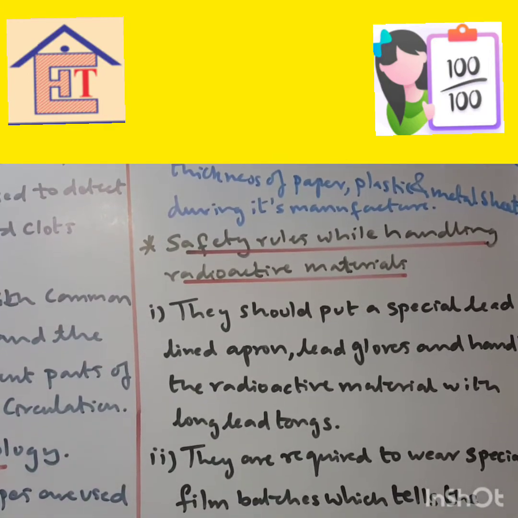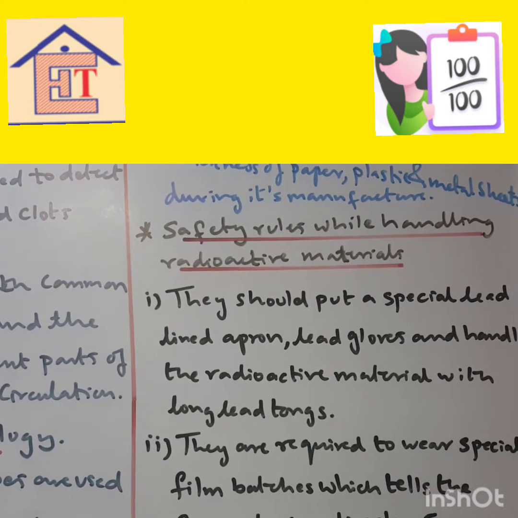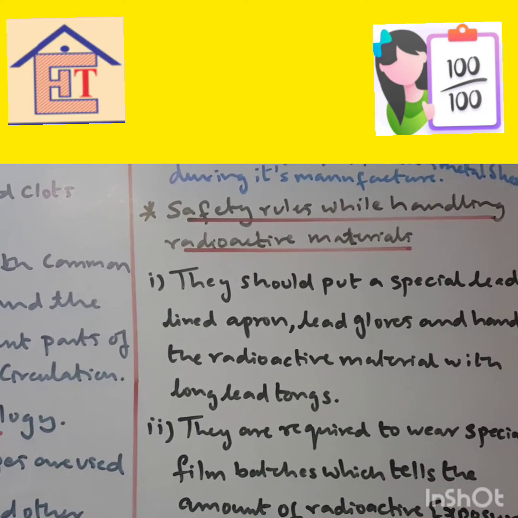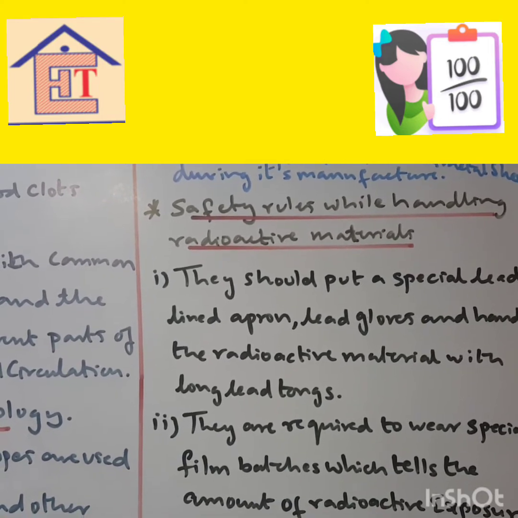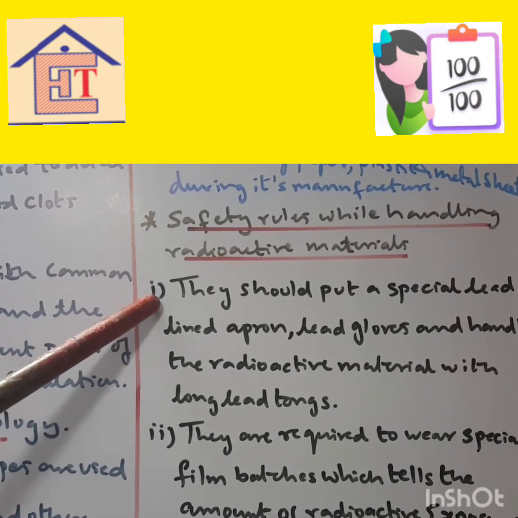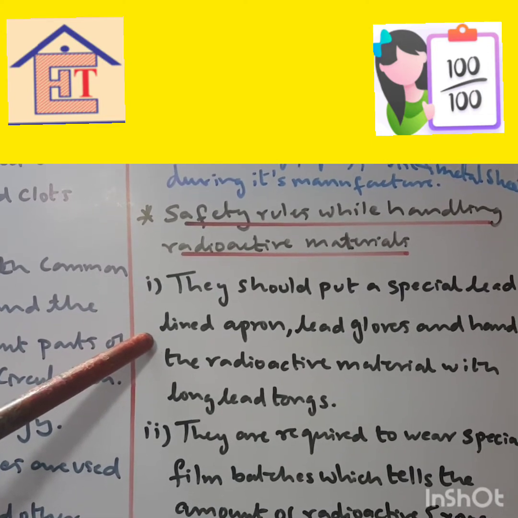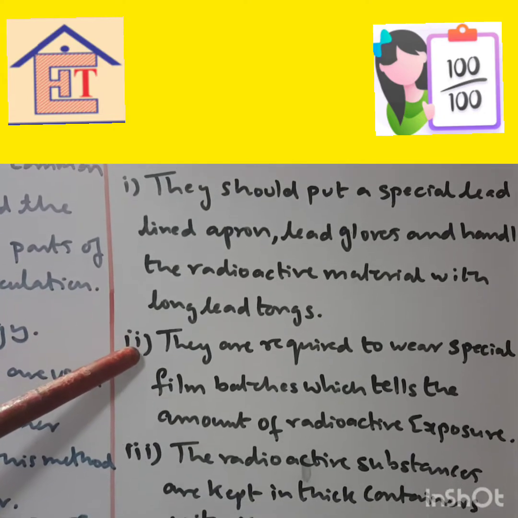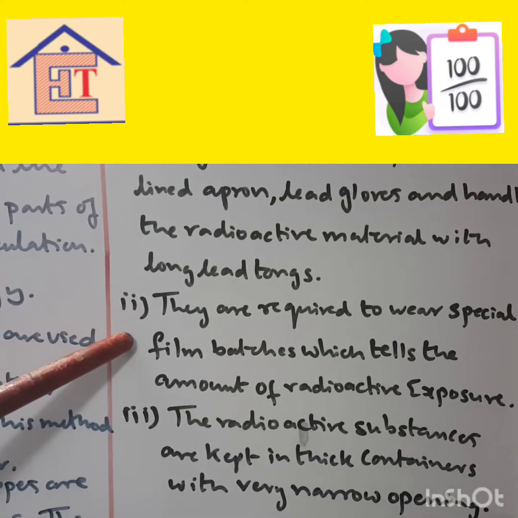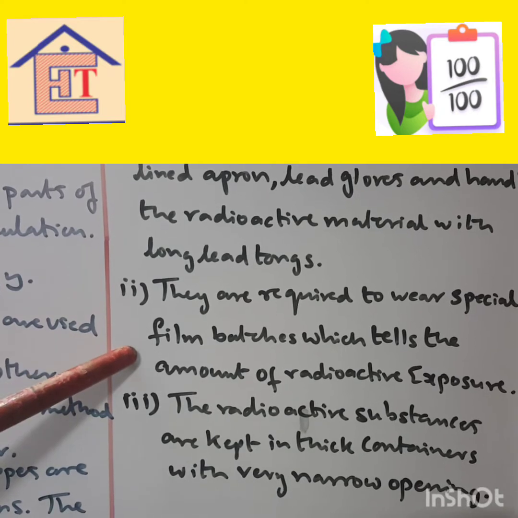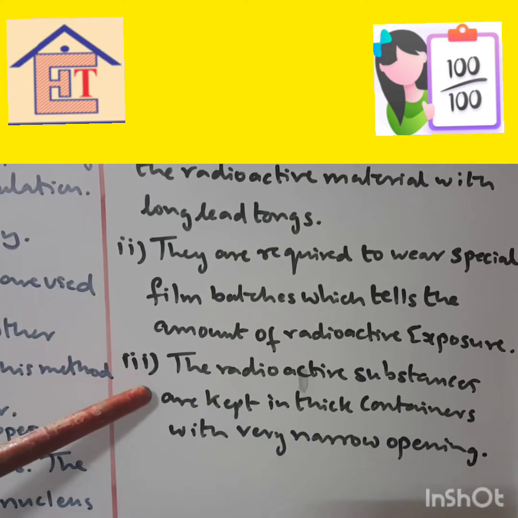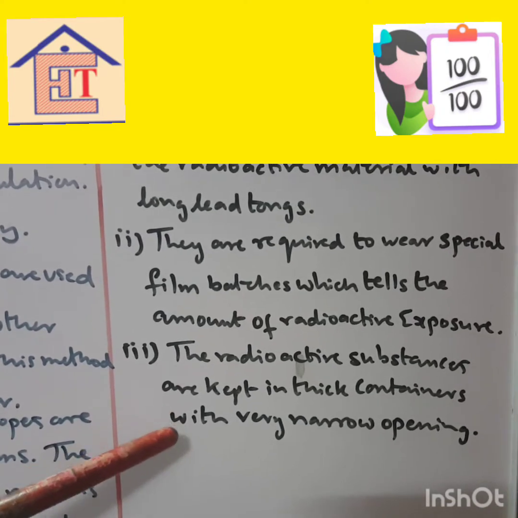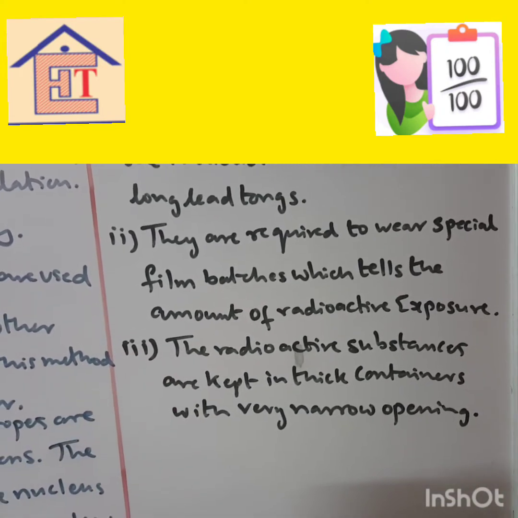Safety rules while handling radioactive material. Whenever scientists are handling this radioactive material for some purpose or the other, they should wear a special lead apron, lead gloves and handle the radioactive material with lead tongs. Second point, they are required to wear special film patches which tell the amount of radioactive exposure. Third point, the radioactive substances are kept in thick containers with a very narrow opening, and they should handle all the substances with lead tongs.